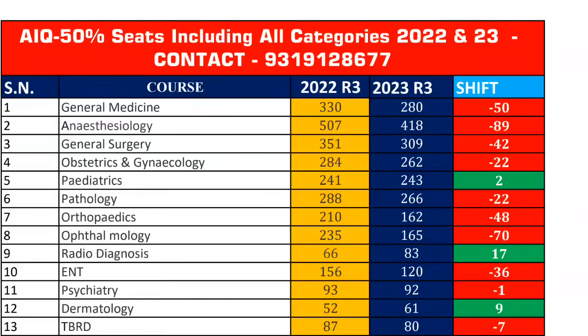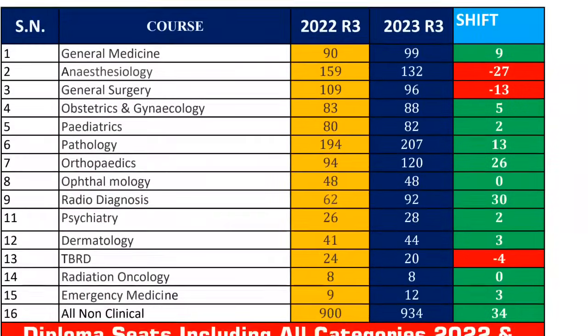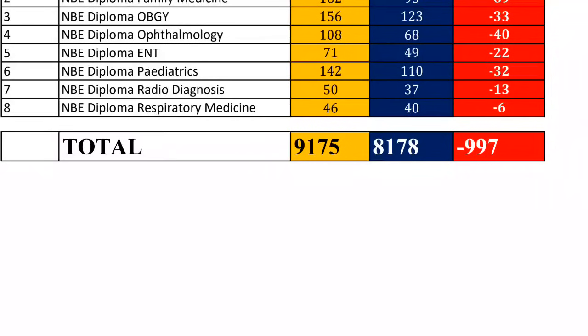Okay, so let me show you the total number of seats. Last year, after round 2, total number of seats, because last year they had published just one sheet, and this year they published 3 sheets. One is virtual vacancy, other is clear vacancy, and the third one is new seats. New seats are just few.